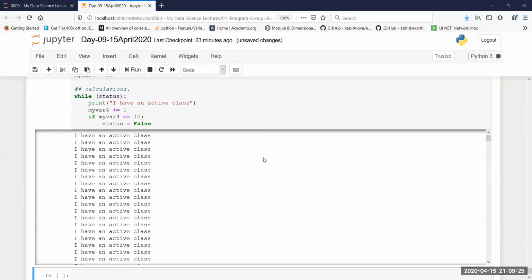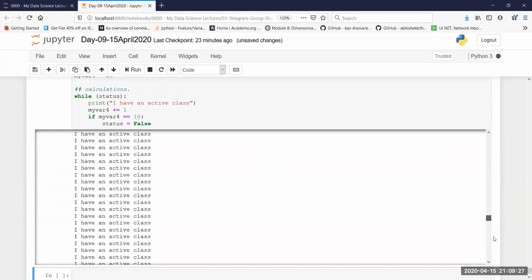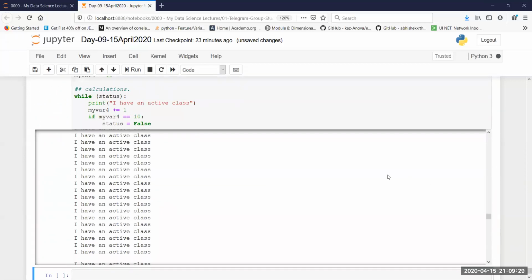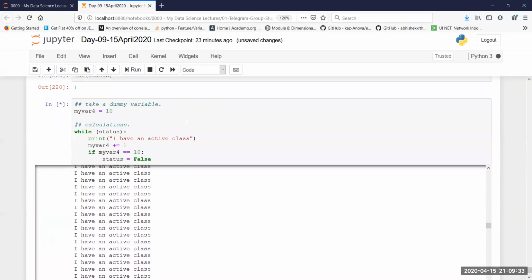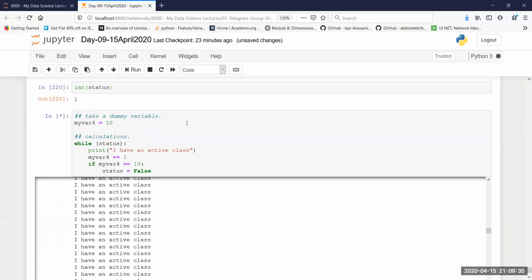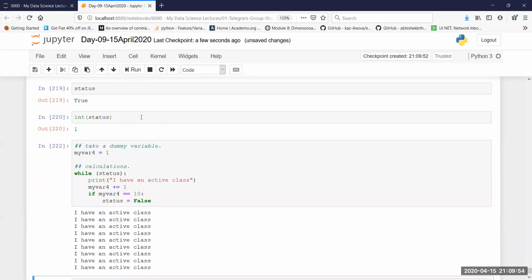Now if I run this, the code is actually running for infinite times. I don't know why. Maybe I have done some kind of a mistake. Yes, of course, it is going to run infinite number of times because I've done a mistake. So what I need to do, if myvar4 is equal to 10, this will not work, right? So let me just set it to 1 here and this should work.